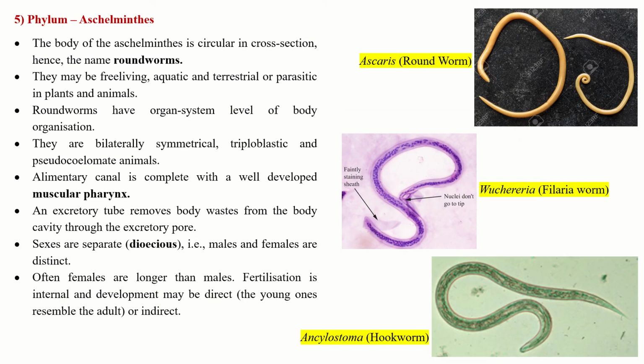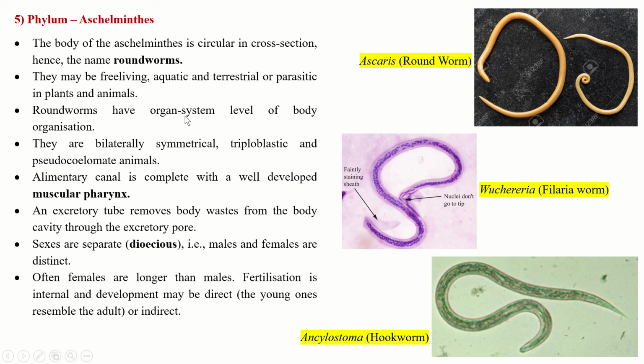Now next phylum is phylum Aschelminthes. The body of the Aschelminthes is circular in cross section, hence the name roundworms. They are also called roundworms because if you take the cross section, you will find a circular structure. They may be free living, aquatic and terrestrial, or parasitic in plants and animals. Like Ascaris is a roundworm which is parasitic in animals. It is found in the human body also.